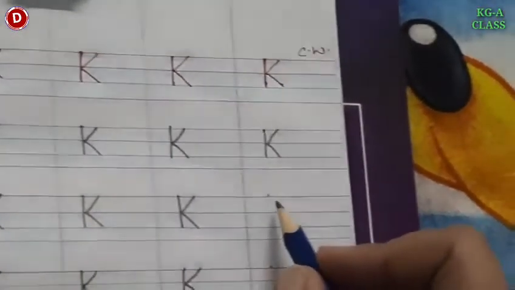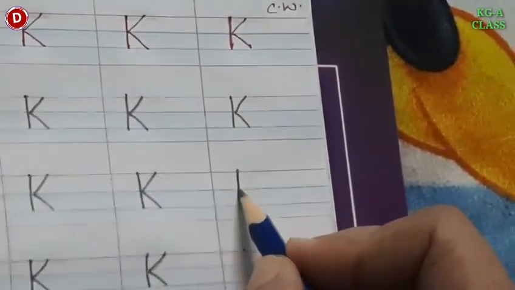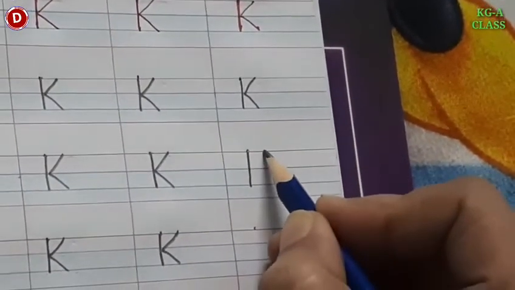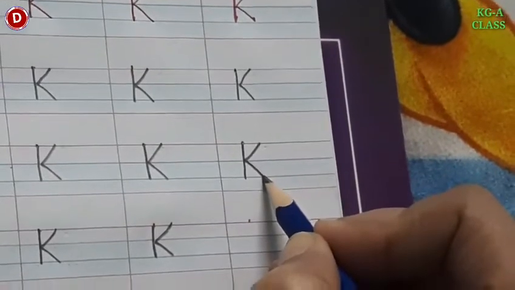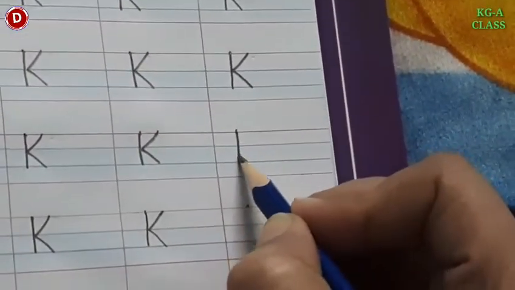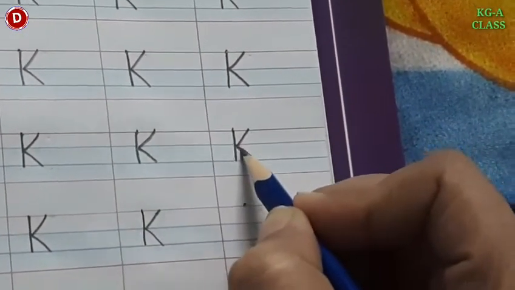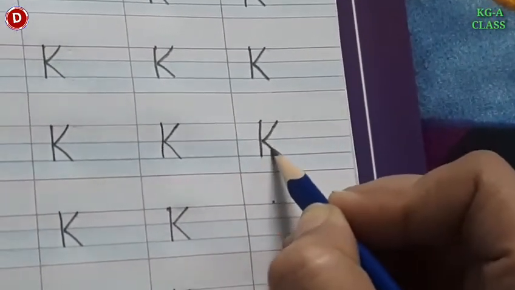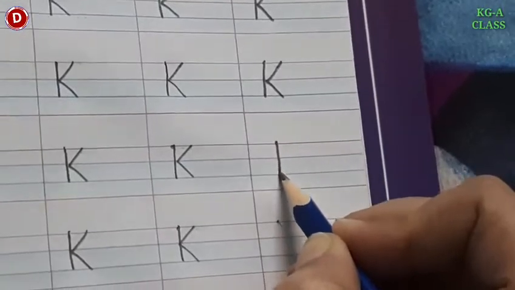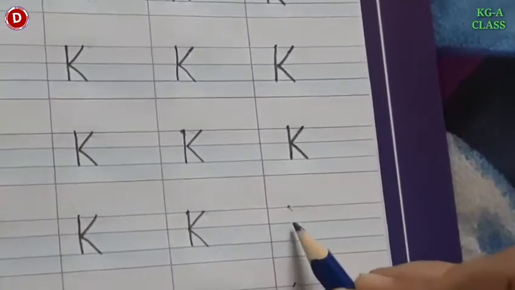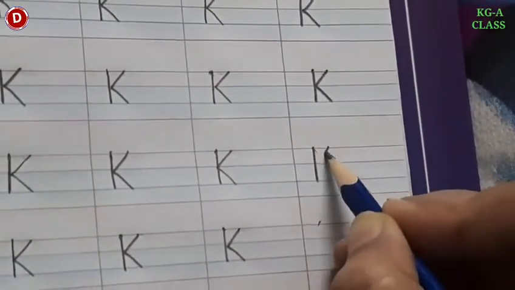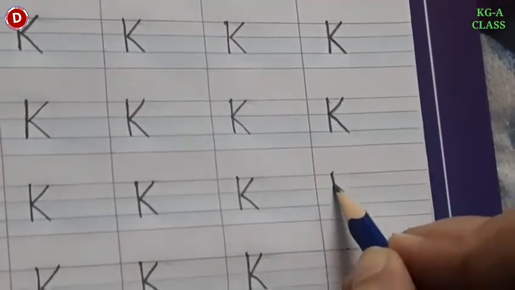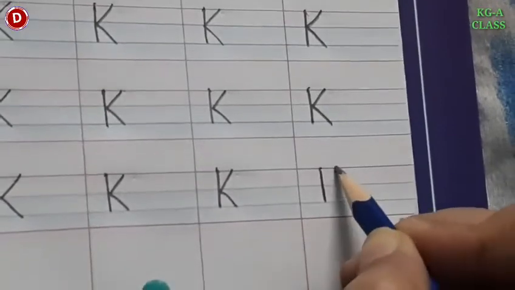Children, now look, I am on the last line. In this way you have to write capital K, standing line, and two slanting lines like this. And K for kite. The sound of K is K. It is kicking K, isn't it? So in this way you have to write capital K in your English notebook. Write one page of it, take its picture and send it to me.